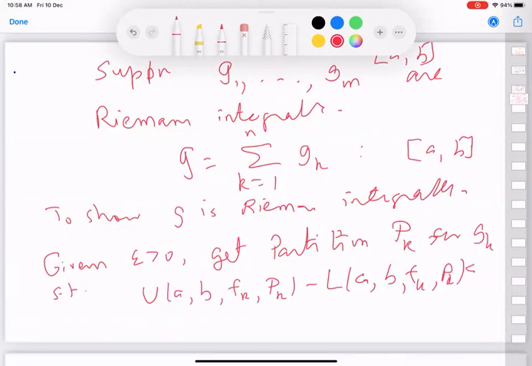Here I will choose it to be less than epsilon by m. Our total number is m. So I will take it epsilon by m.